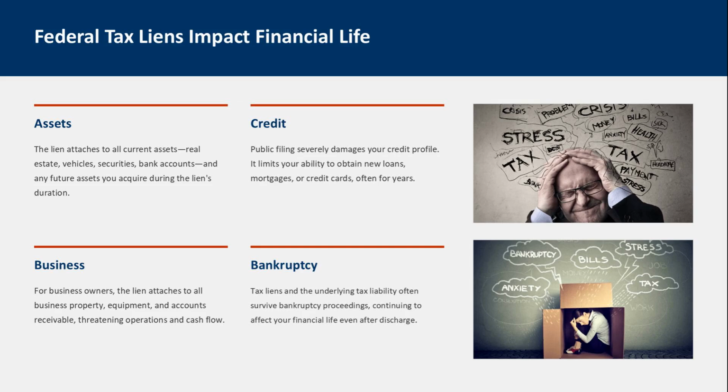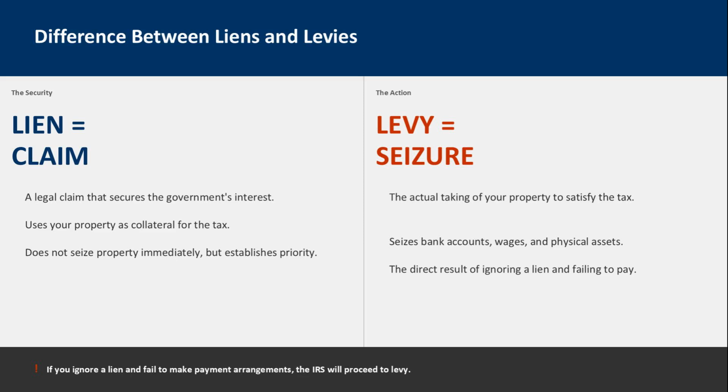Federal tax liens impact various aspects of financial life, including assets, credit, business operations, and bankruptcy. They attach to all current assets and can severely damage your credit profile. Understanding the difference between liens and levies is crucial. A lien is a claim securing the government's interest, while a levy is the actual seizure of property to satisfy tax liability. Ignoring a lien can lead to a levy.